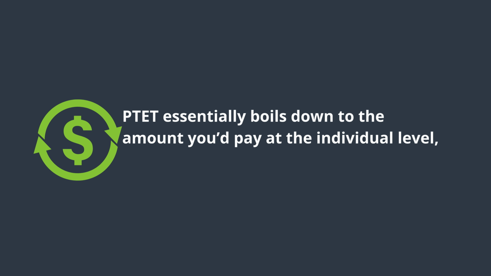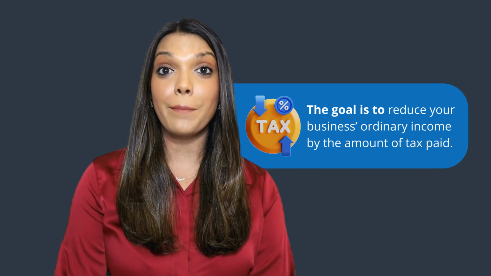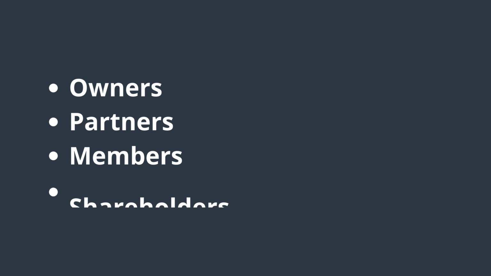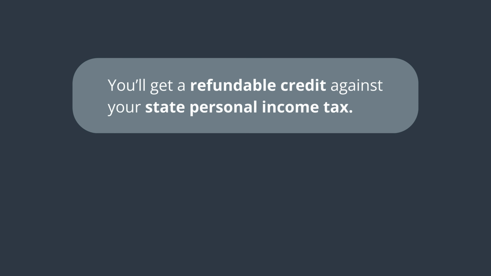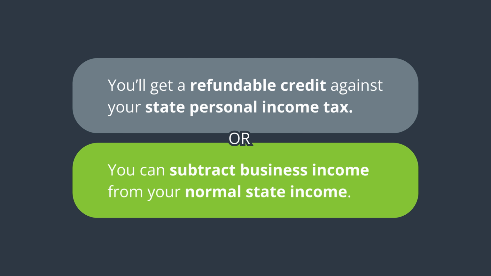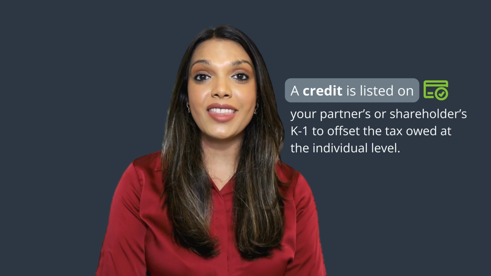Still, PTET essentially boils down to the amount you'd pay at individual level if your income was passed through. The goal is to reduce your business's ordinary income by the amount of tax paid. Owners, partners, members, or shareholders will have lower federal income and won't pay state taxes on business income. Instead, you'll get a refundable credit on your state personal income tax, or you can subtract business income from your normal state income. A state imposes a tax rate on income derived within its borders. But under PTET, this is paid through your company's tax return. Therefore, a credit is listed on your partner or shareholder's K-1 to offset the tax earned at the individual level.